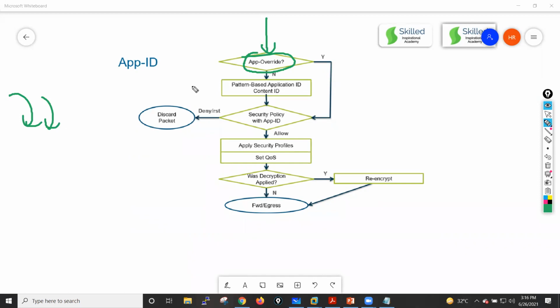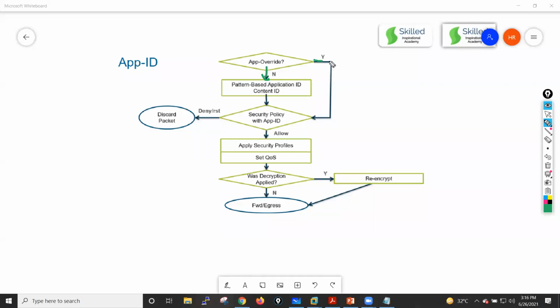In that case, we will go with this app override policy. We will bypass the application identification for these internal applications, because we are using this app for some business purpose, guys.